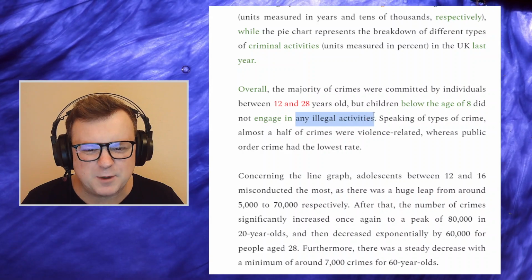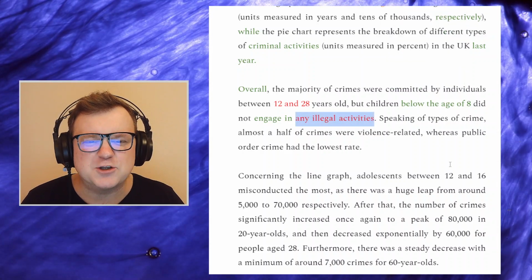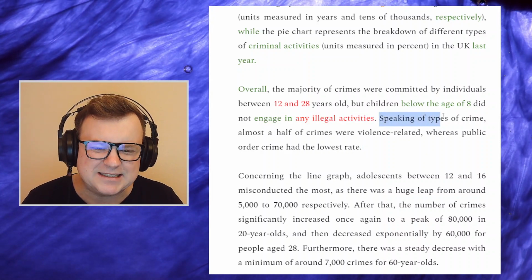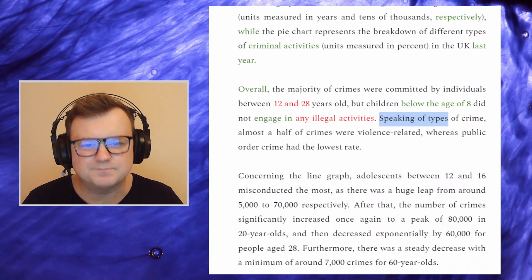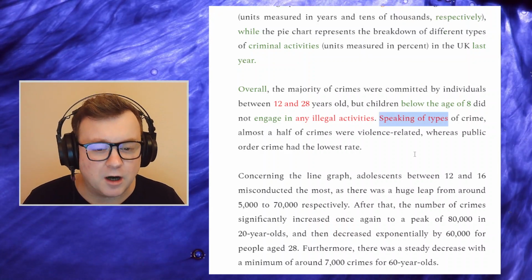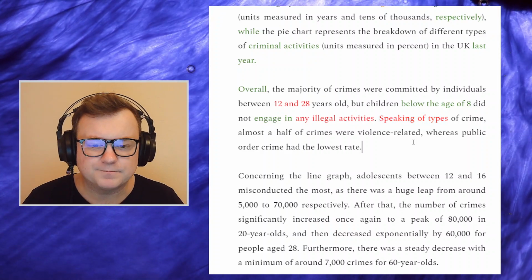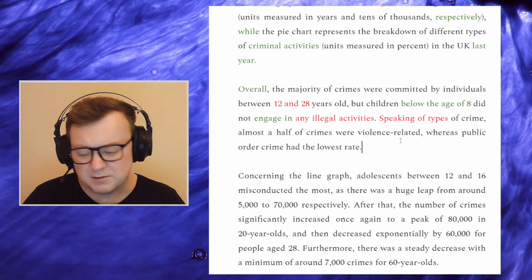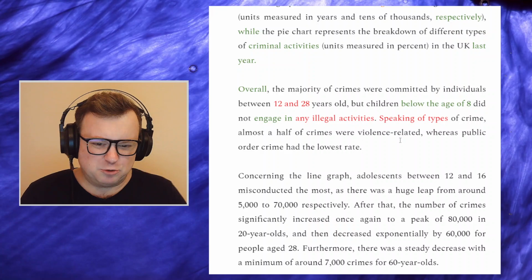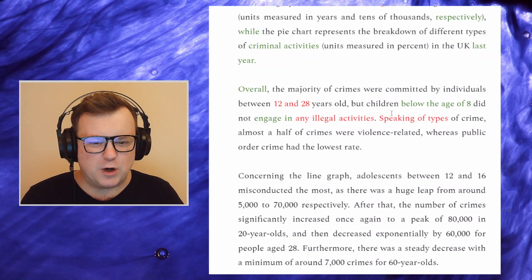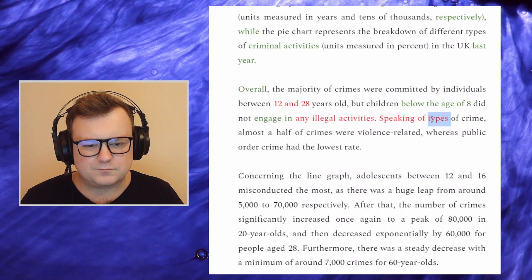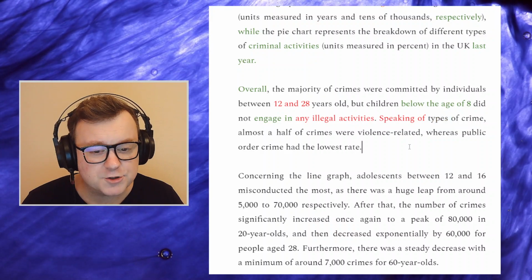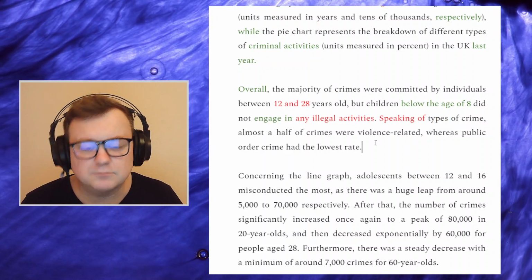Yeah, I'll make this part red. That's not really the thing to include in the overview. Speaking of types of crime, so speaking of, it's just slightly informal. It could be more academic, maybe with regards to types of crime, concerning types of crime. Speaking of is okay. It's kind of neutral, informal. I just think there are more academic alternatives. So with regards to, regarding, concerning,